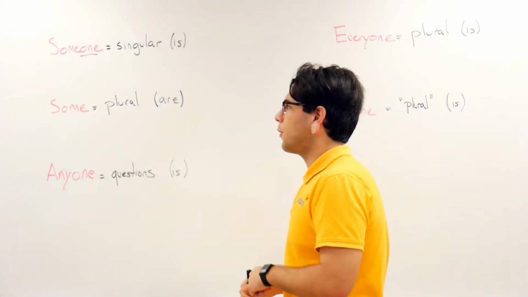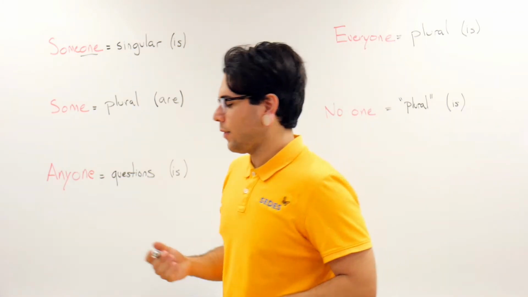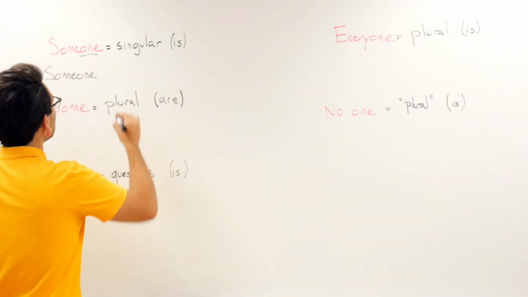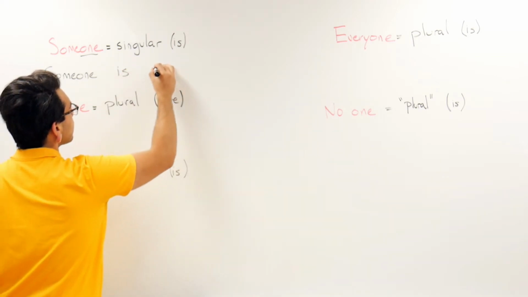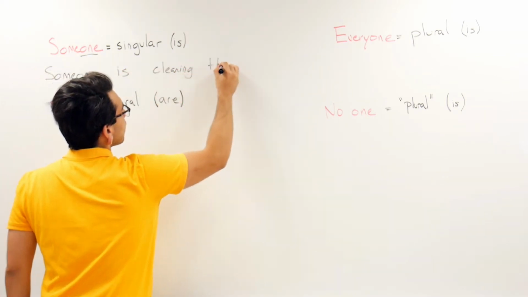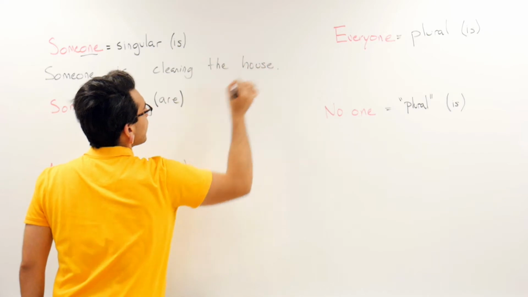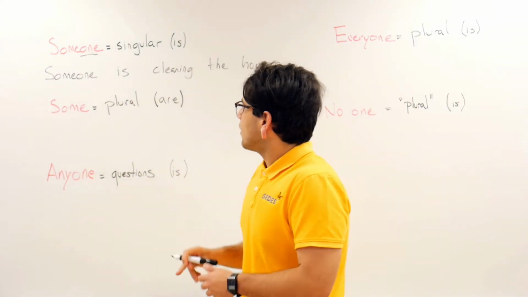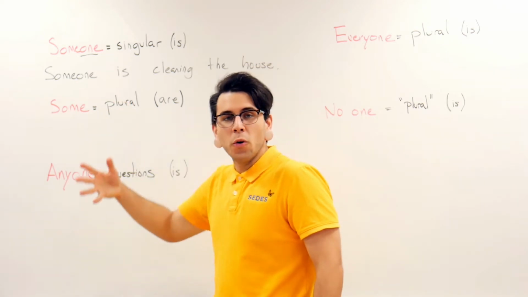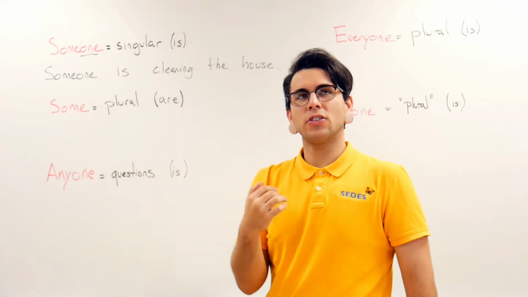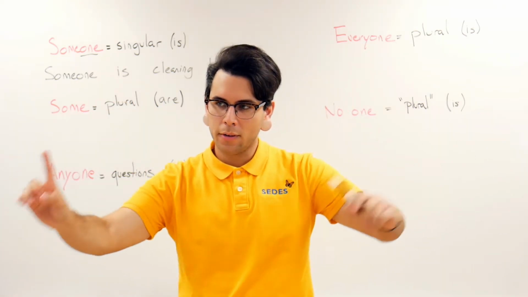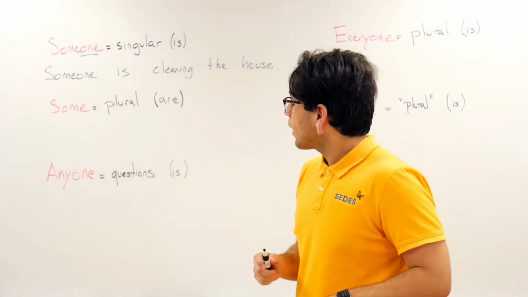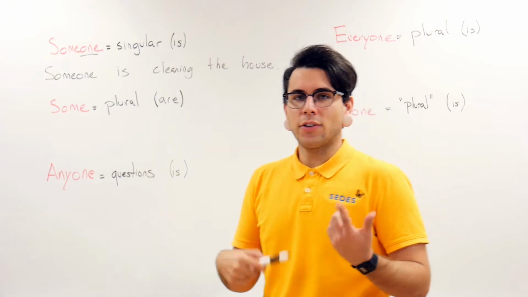So we'll just write an example with someone being in a statement. Someone, and then usually with someone we use is. So someone is cleaning the house. That would be an example using someone. Someone is cleaning the house. That means you don't know who that one person is. You just know that out of some people, one person is cleaning the house.